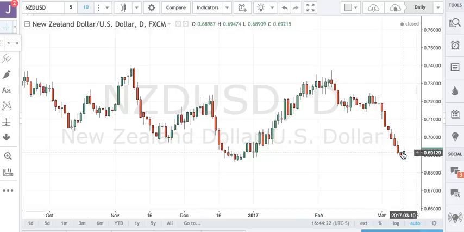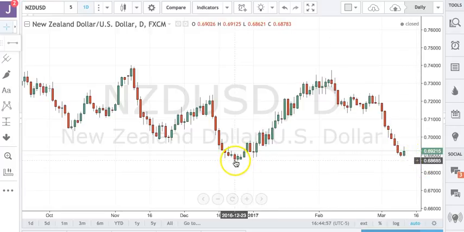The interesting thing about the Kiwi is there is scope for the RBNZ to cut rates even further, even though they have pretty much also said they're going to be neutral and maybe even actually looking to tighten rates as they go further. If the New Zealand economy begins to wobble, if the GDP data starts to go the other way, there's certainly scope here for further cutting. And there is no reason why the RBNZ would not want to see the Kiwi at 65 versus 75. They certainly want to see it there because it would make it much more competitive on the global export markets. So it's not unreasonable to think that the Kiwi could go further.